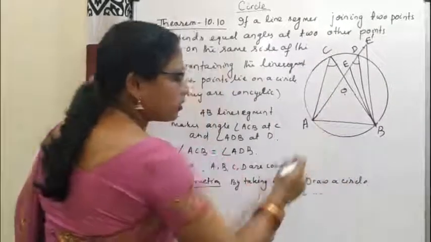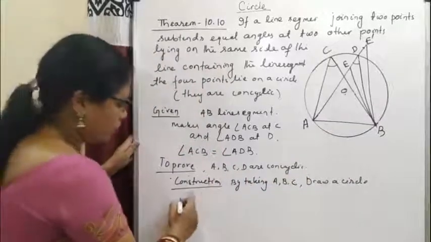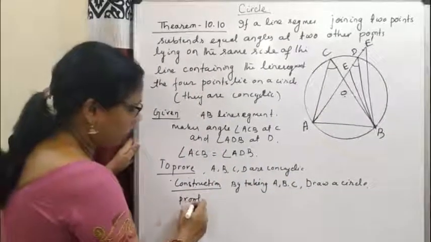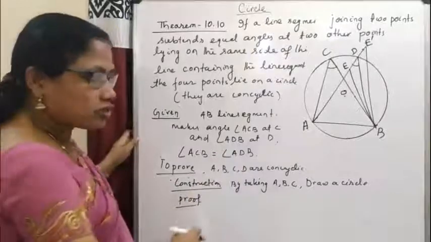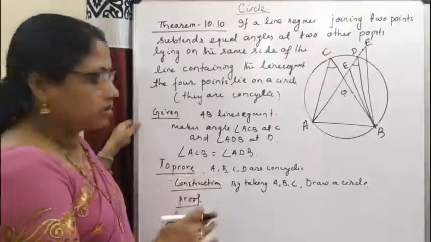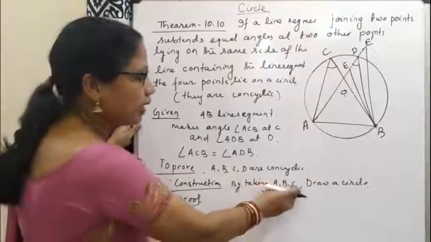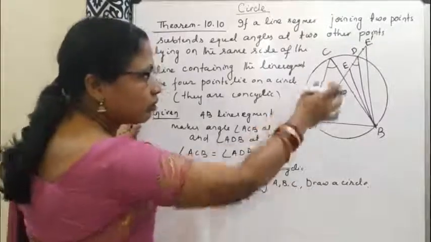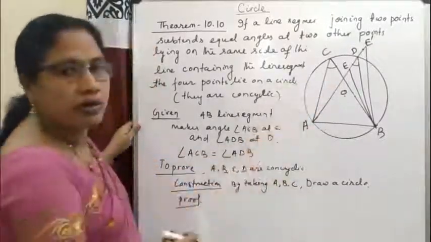I have already drawn the circle. Proof: we know by our previous theorem that by 3 points we can draw only one circle. So by taking A, B, C we can draw one circle, and here I have drawn this circle.